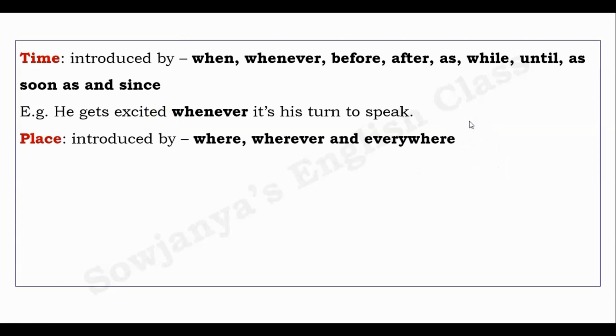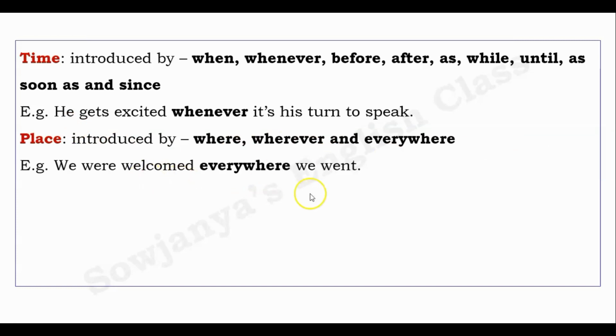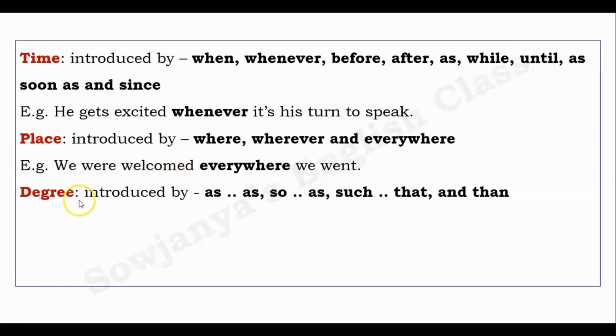An adverb clause of place. It is introduced by the conjunctions where, wherever, and everywhere. Example: we were welcomed everywhere we went. Degree, adverb clause of degree. It is introduced by the subordinators as, so as, such that, and than.